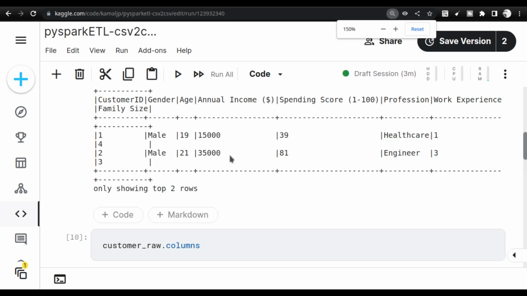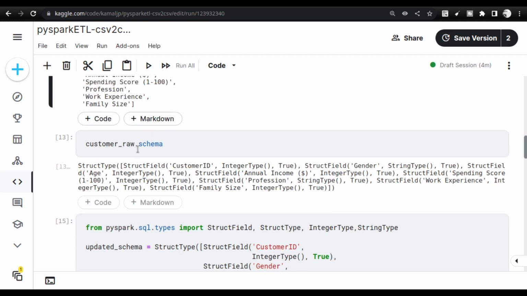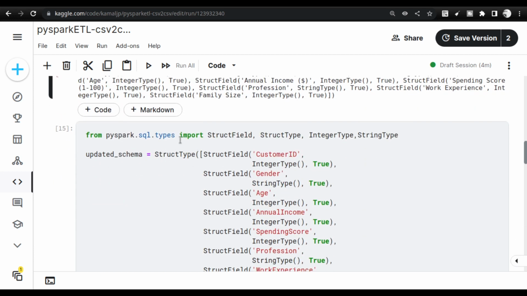I'm going to zoom in a bit, since this is not good. Let me go back, and you see the columns here. There are around 8 columns, not that big, but you see there is a column gap. We are going to fix it. What we are going to do is get the schema, and build a new schema.